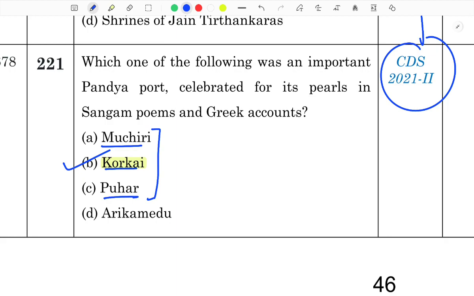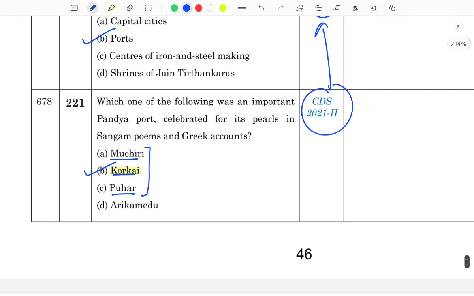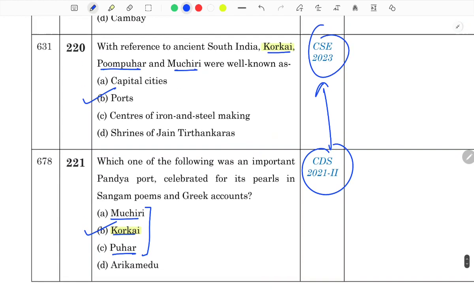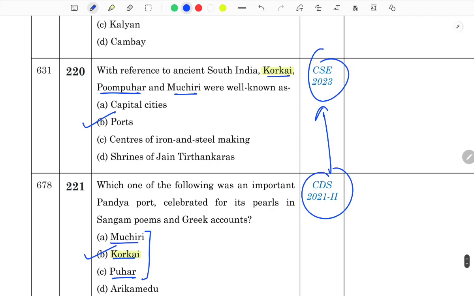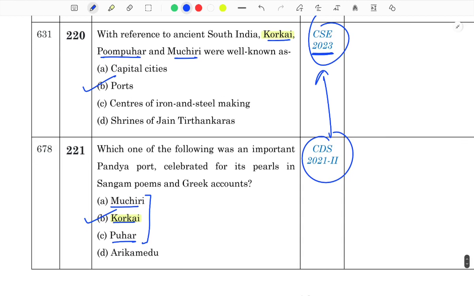It's your Korkai. And you see, in CDS 2021 this question appeared, and in options you had Muchiri, Korkai and Puhar, and all these three ports got framed as a single question in the form of this one which appeared in your last prelims. Korkai, Pumpuhar and Muchiri were the ports. Okay, basically these were the Pandya port.